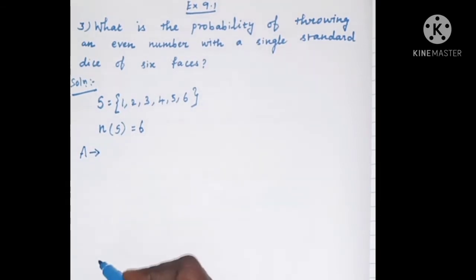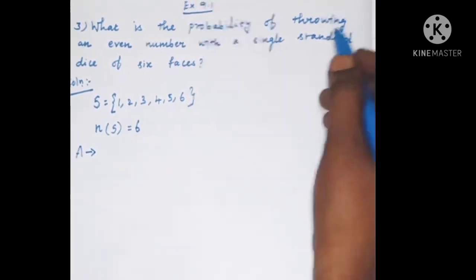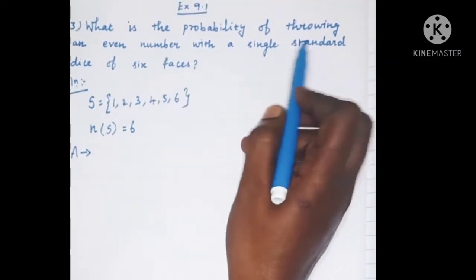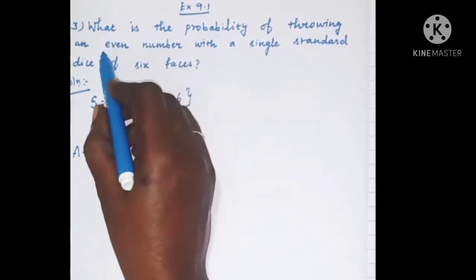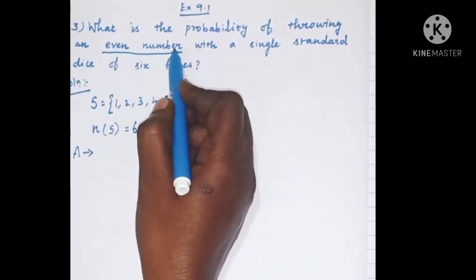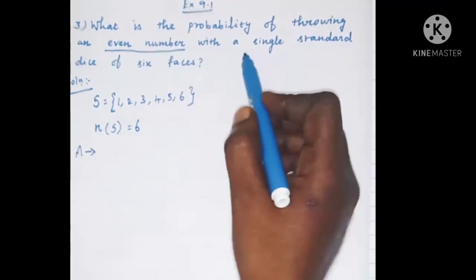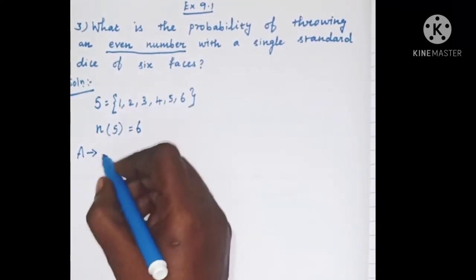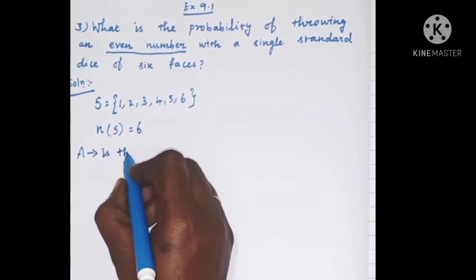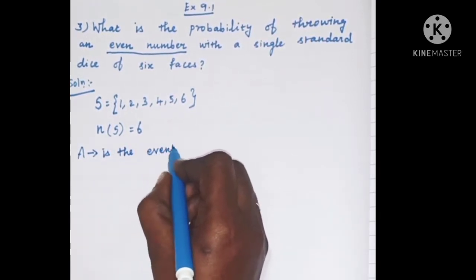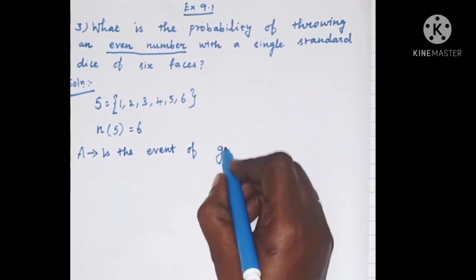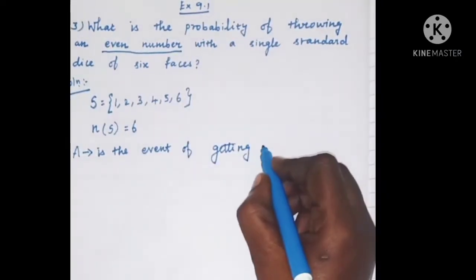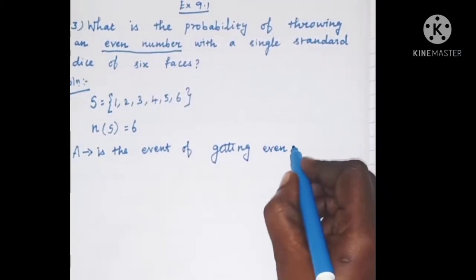Now we have to take A. What are they asking? They are asking to find an even number with a single standard dice of 6 faces. So we have to take A is the event of getting an even number.